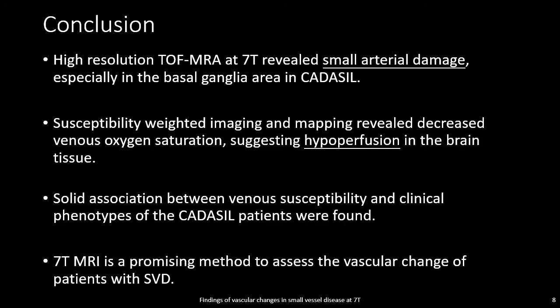In conclusion, high-resolution TOF-MRA at 7 Tesla reveals small arterial damage, especially in the basal ganglia area in CADASIL patients. Susceptibility-weighted imaging and mapping revealed decreased venous oxygen saturation, suggesting hypoperfusion in the brain tissue. Together, these findings prove that 7 Tesla MRI is a promising method to assess the vascular change of patients with SVD.